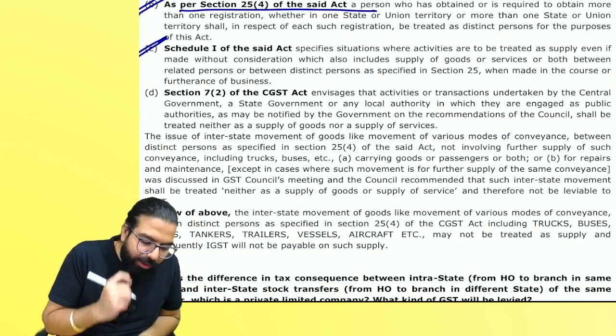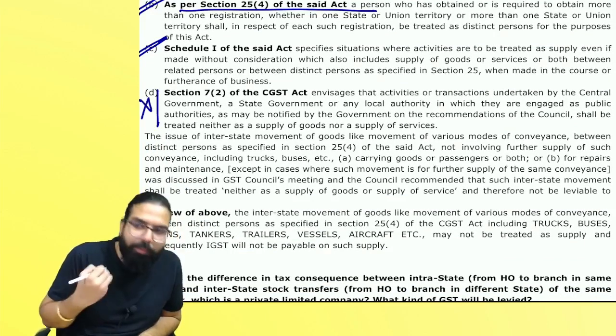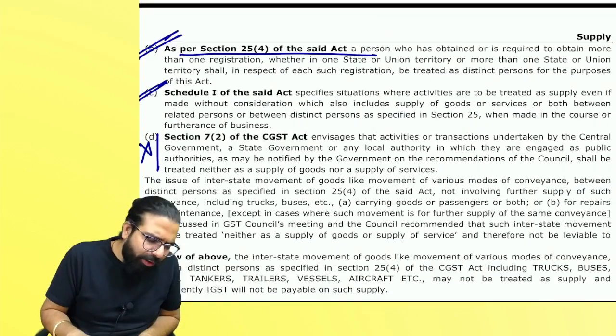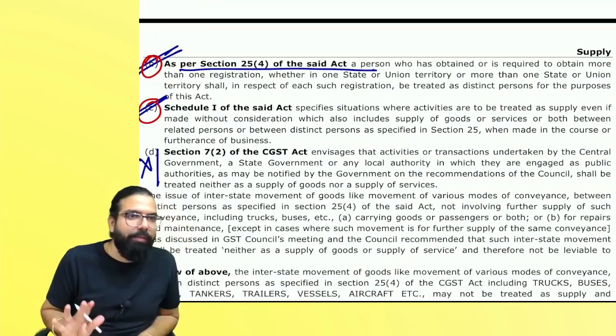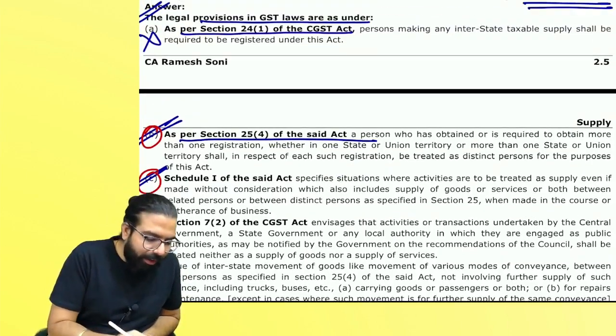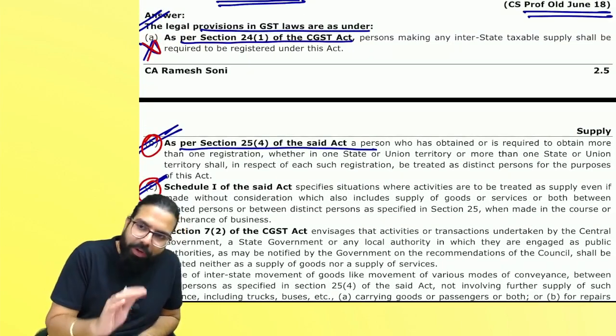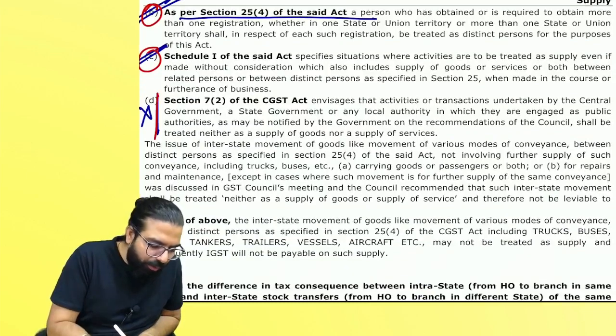Then, Baba, they have gone ahead and told Section 7(2). Section 7(2) you have not learned till now, so you can ignore this. So sir, can we only write these two provisions in the exam? In my opinion, these two provisions are more than enough. Section 24's provision, even if you don't write, it's okay. Section 7(2), if you don't write also, it's okay.